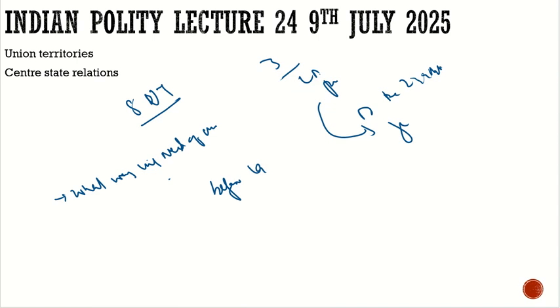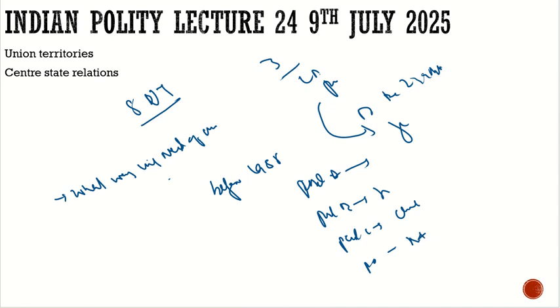Before 1955 we had four types of states which we had discussed. We have part A, the bigger states. We have part B, the princely states. We have part C, a kind of UT which we have today, under the chief commissioner. And then we have part D, in which we have Andaman and Nicobar Islands. So these are the four types of states which we had before 1955.